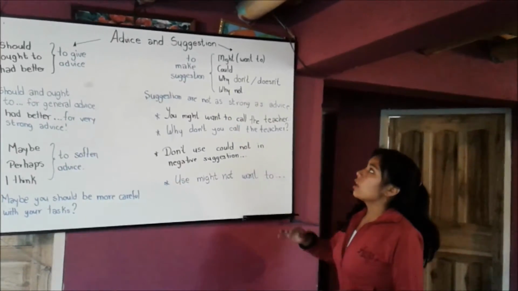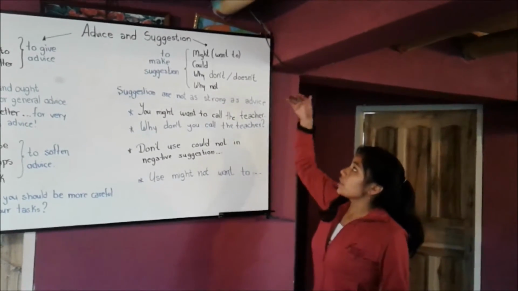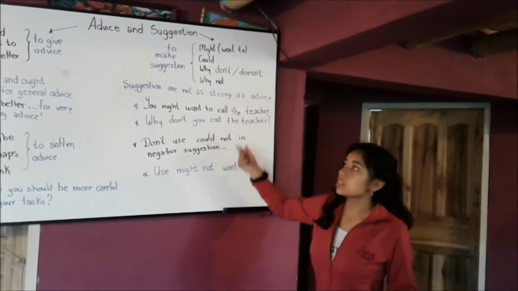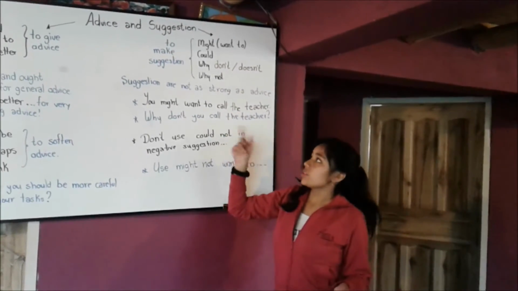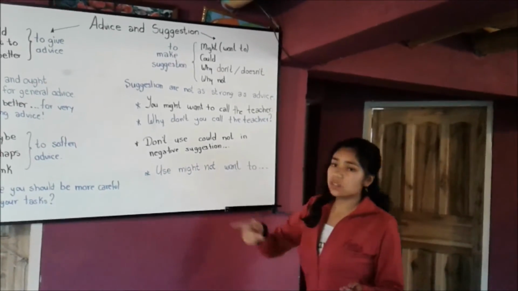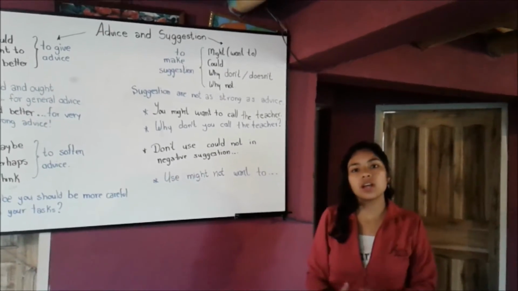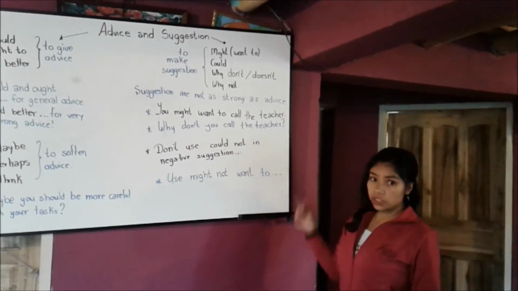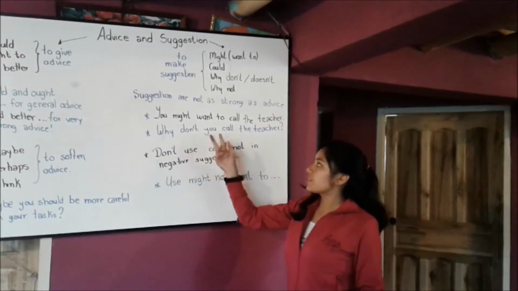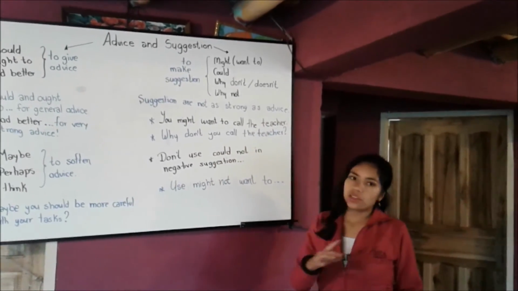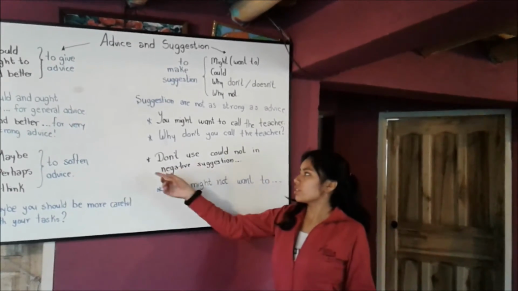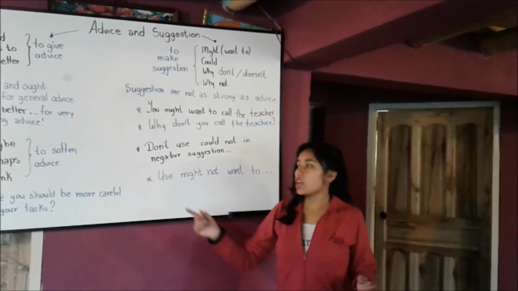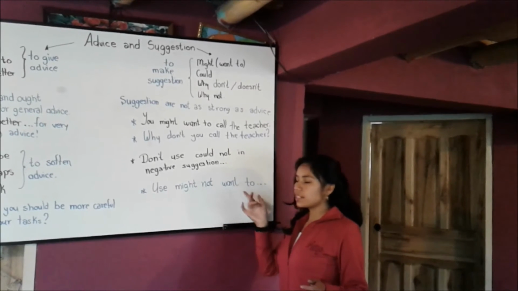In this part, for suggestions, you can use might want to, could, why don't or why doesn't, and why not. These are used to make suggestions. Suggestions are not as strong as advice. For example, you might want to call the teacher, or why don't you call the teacher? Don't forget that you don't use could not in negative suggestions. In this part, you can use might not want to.